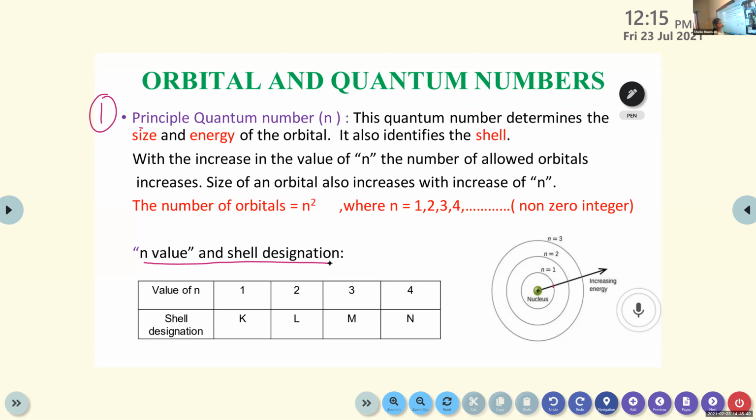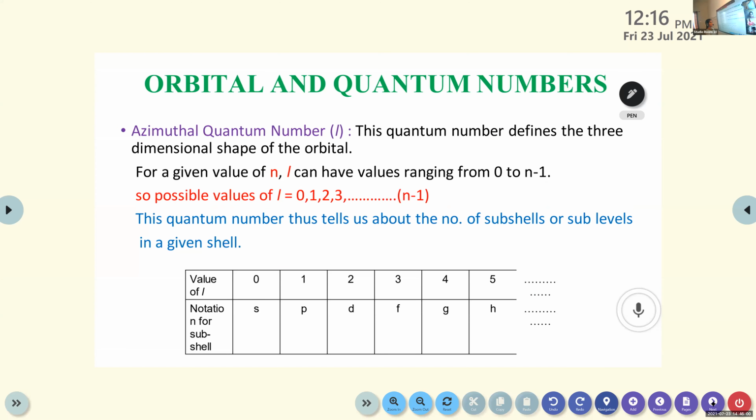Then we are moving to the next one. Have you completed the slide, all of you? Yes. So the second one is the azimuthal quantum number. It is represented as small letter l.